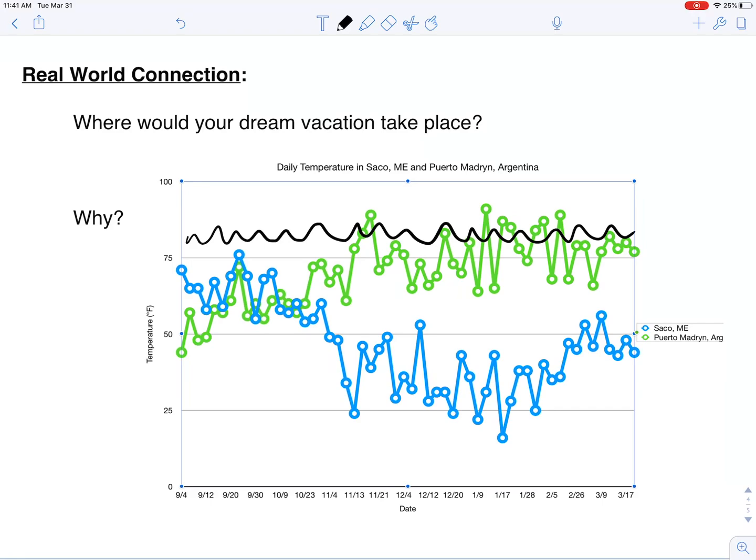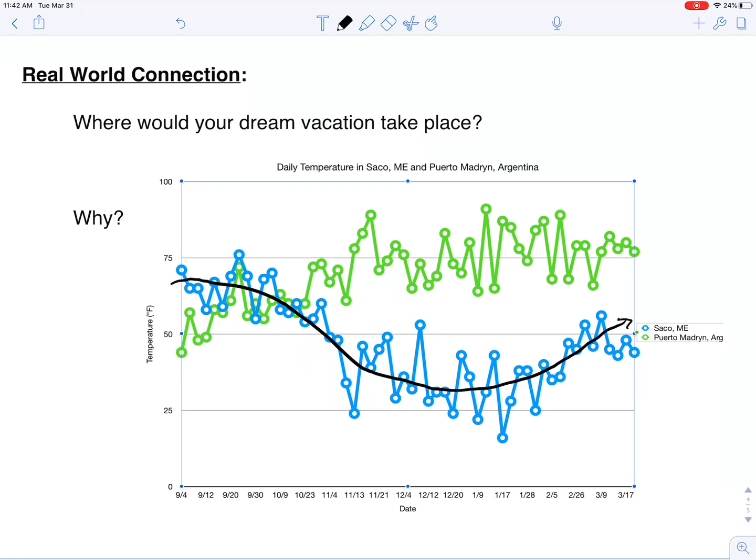Now there's variation within that, and if you watch the YouTube video with Neil deGrasse Tyson, the short one I posted for today, he does an awesome job using the analogy of a dog walking on a leash. Back and forth that dog goes, but the guy walking is going to follow a fairly consistent path. We see that with weather versus climate as well. It's a great analogy. If we look at our weather over the past school year here in Saco, if we average all these data points together, we could draw in there what's called a line of best fit, and that line of best fit probably looks about like that.